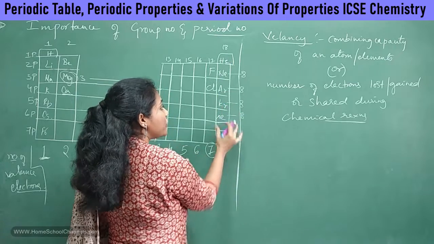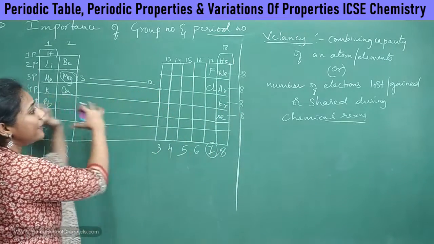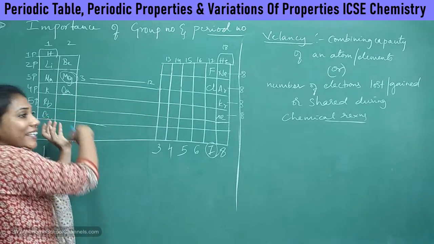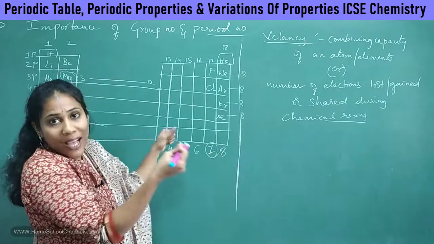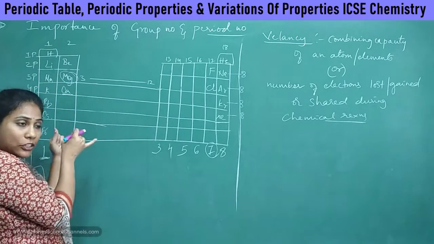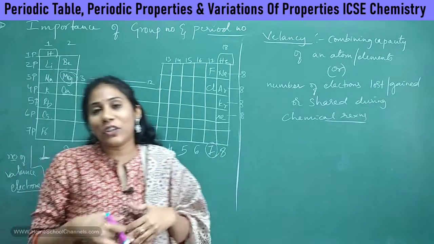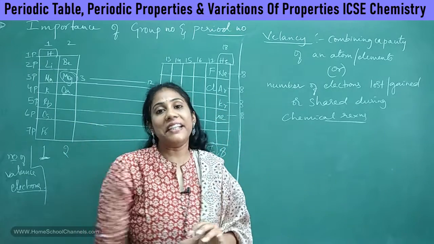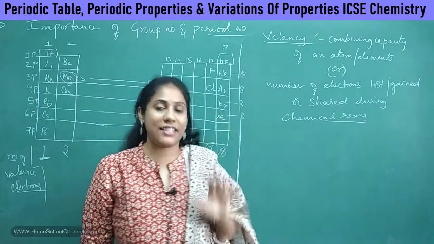So they are very much stable. Every other element does not have these 8 electrons in their last shell, so they either lose electrons, or they gain electrons, or they share electrons to attain stability.